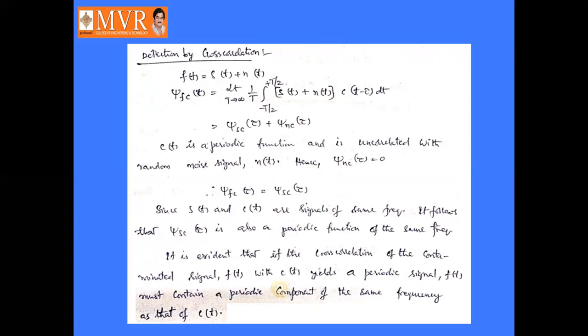Okay, so it is evident that if the cross correlation of the contaminated signal f of t with c of t yields a periodic signal, then f of t must contain a periodic component of the same frequency as that of c of t, that is JFC of tau is equal to JSC of tau. So this is the detection by cross correlation.